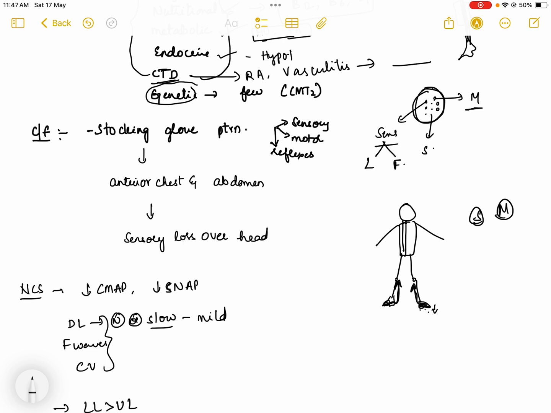When the symptoms reach the upper calf, then the symptoms start in the hands, at the fingertips, and then progress upwards. Next, when the entire upper limb and entire lower limb are involved, the symptoms are seen in the anterior chest.